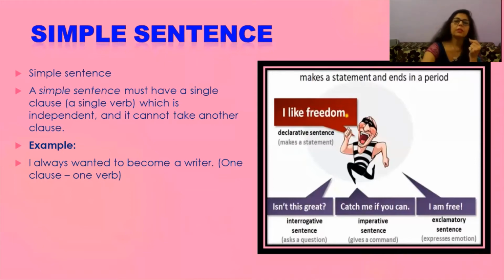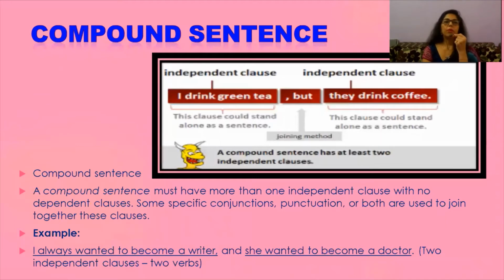That's it. If we talk about compound sentence, independent clause, another independent clause. So a compound sentence must have more than one independent clause with no dependent clause. Some specific conjunctions and punctuations or both are used to join together these clauses.